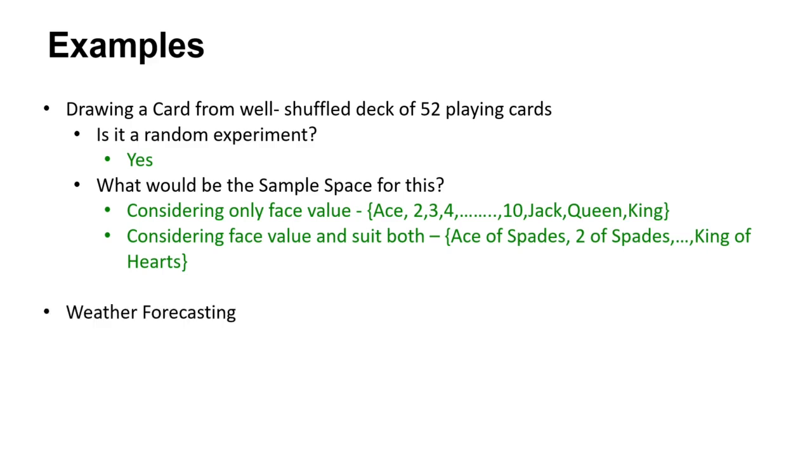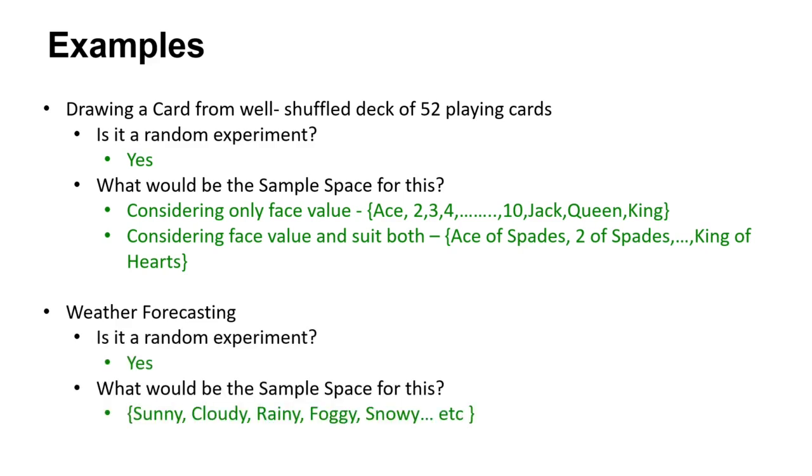Let's see another example. Weather forecasting. Is it a random experiment? Yes, it's a random experiment, and its sample space would be sunny, cloudy, rainy, foggy, snowy, etc. Again, depending on how you categorize a weather in your experiment, right? Let's see if you can get answers for the next example. Quality control, whether a product is defective or not. Is it a random experiment, right?